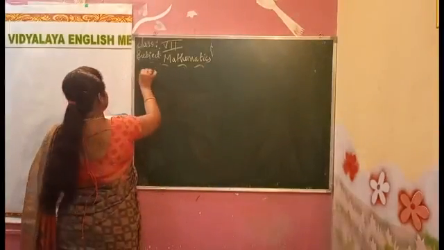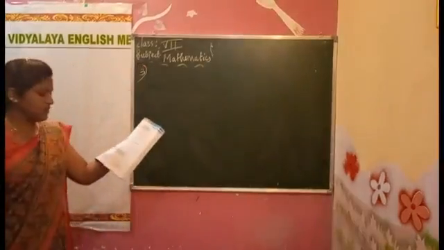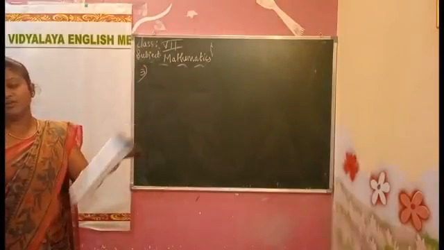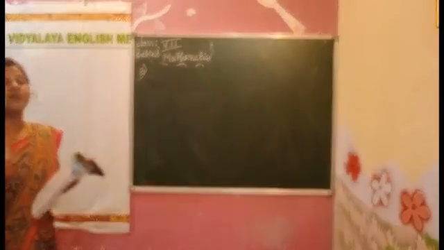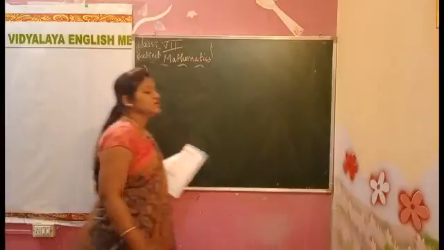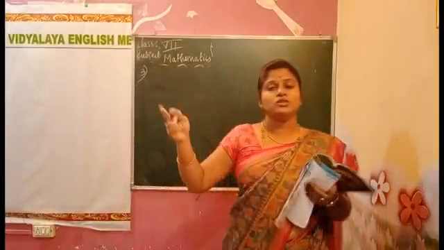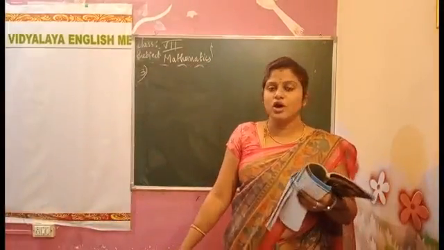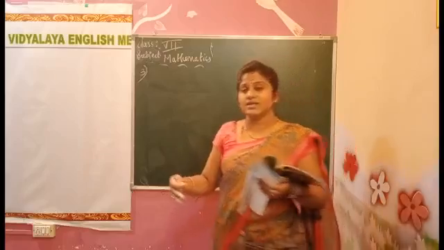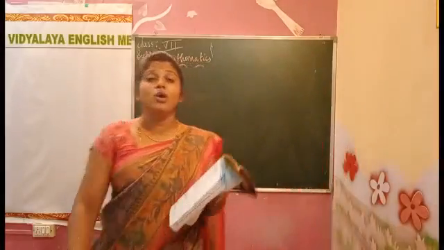Third question. Find the mean of the first 5 whole numbers. Which are the whole numbers? It starts from 0, 1, 2, 3, 4, 5. Yes, these are the whole numbers. So what are they asking? Find the mean of the whole numbers.